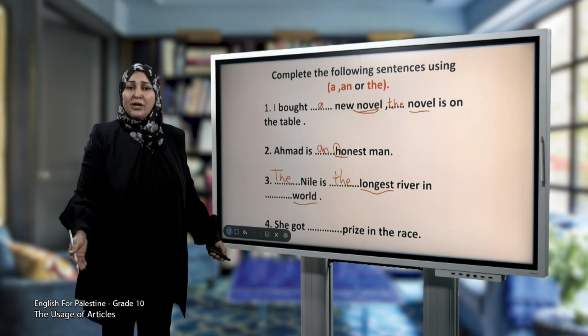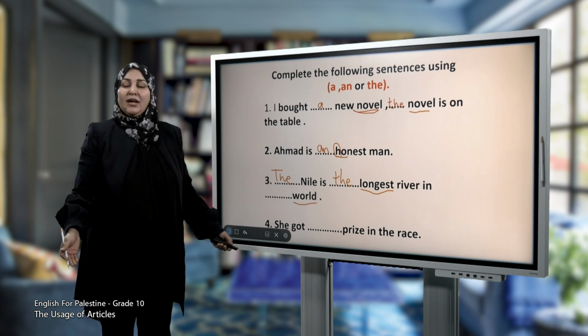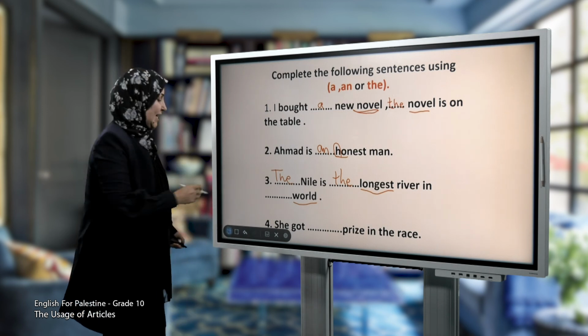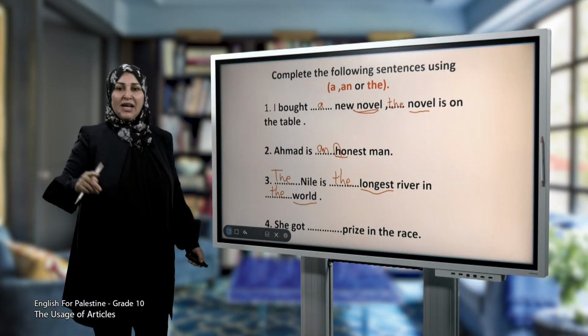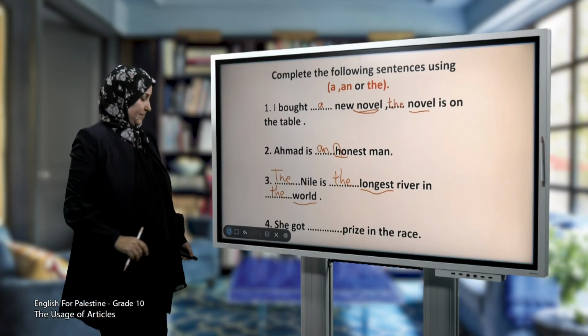Here I want to ask you a question. How many worlds do we have? We have one world. So we use the. The Nile is the longest river in the world.